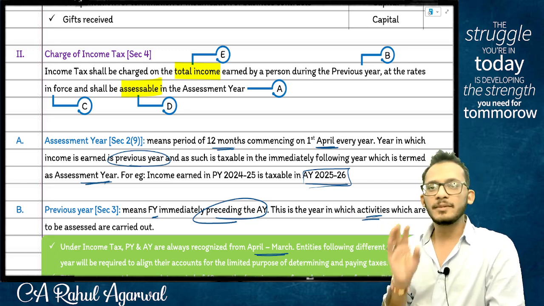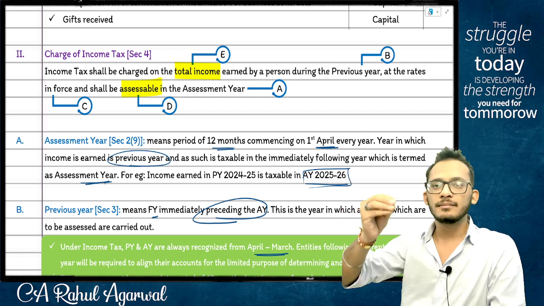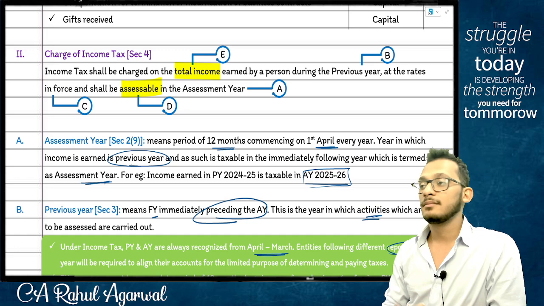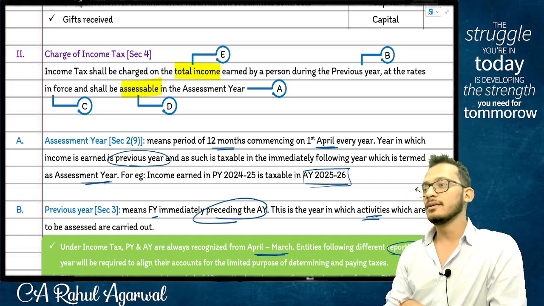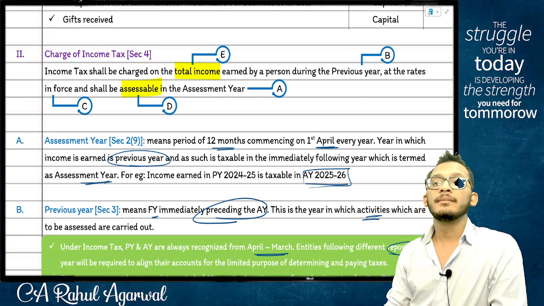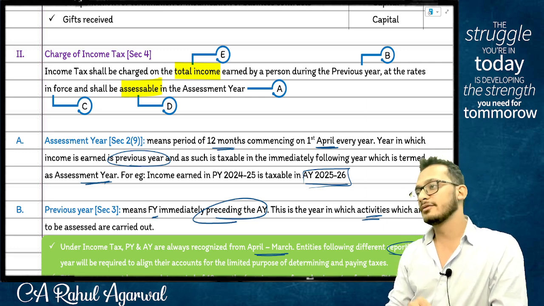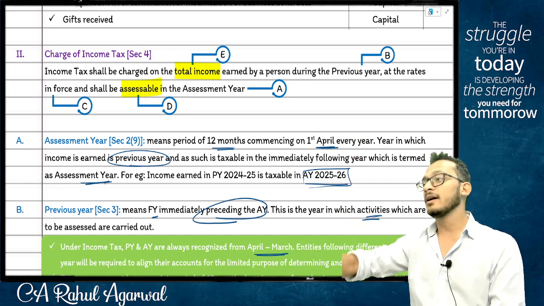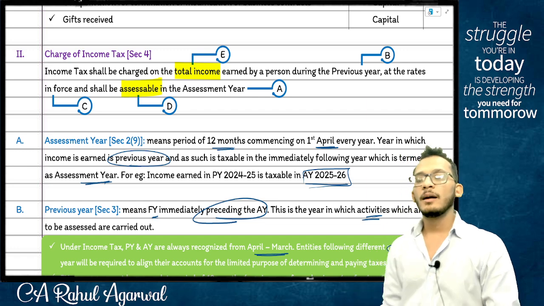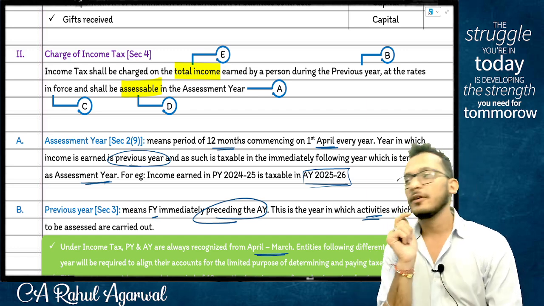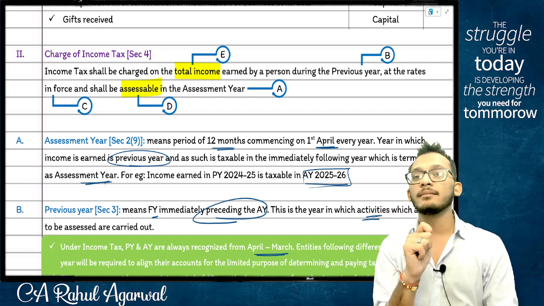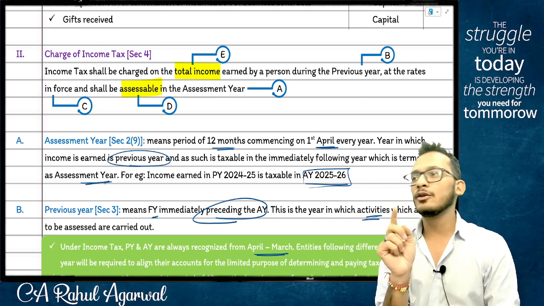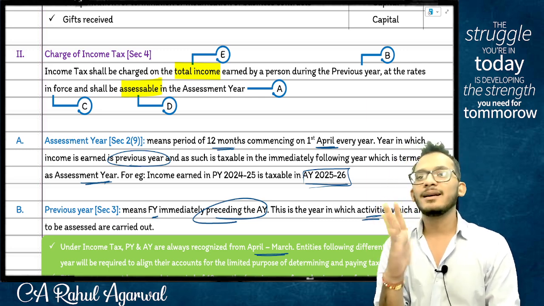Simple example, people. Income tax comes and says lottery is taxable at 30% on gross level. What do you mean by gross level? Without any expenses. So in my example, if I had not found the ticket on the road, I would have bought the ticket. For example, I bought the ticket for 1 lakh. I earned a lottery of 50,000. Technically, you made a loss.